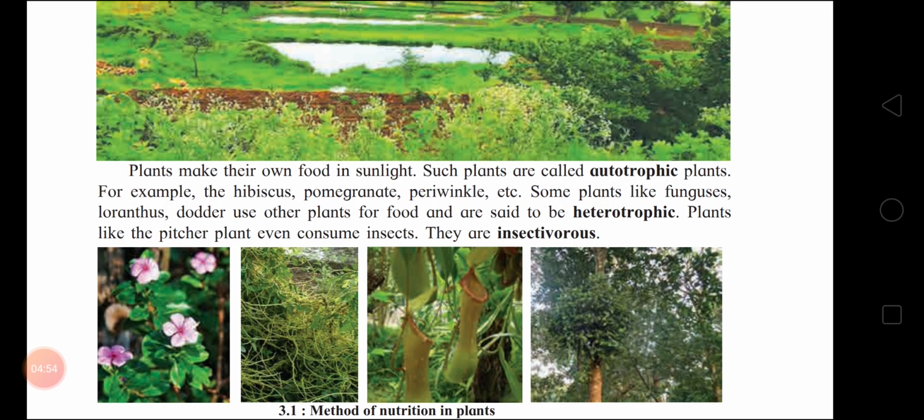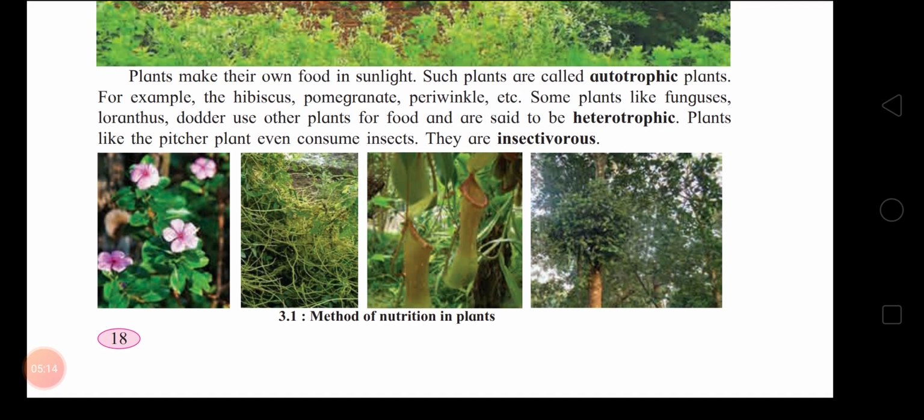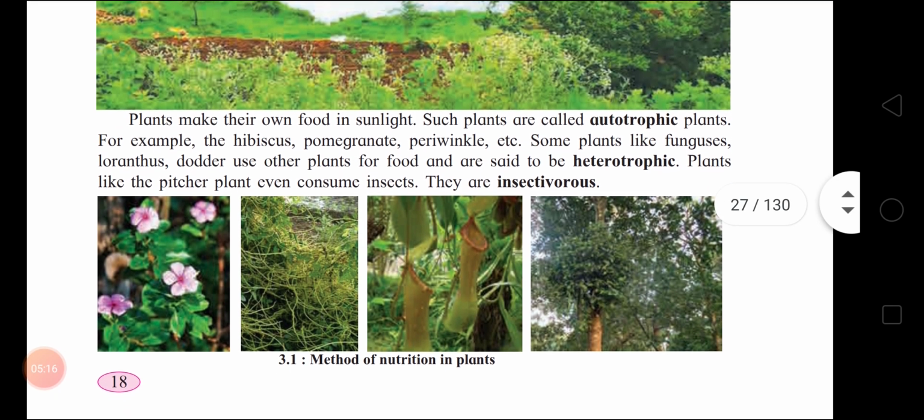Next, plants like the pitcher plant even consume insects. So they are called insectivorous. Examples of insectivorous plants are the pitcher plant and Drosera. Okay, children. So these are the diversity in plants. One more thing, children. Fungi are not plants.